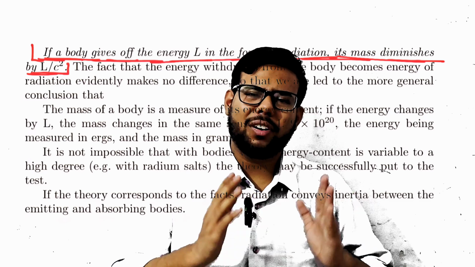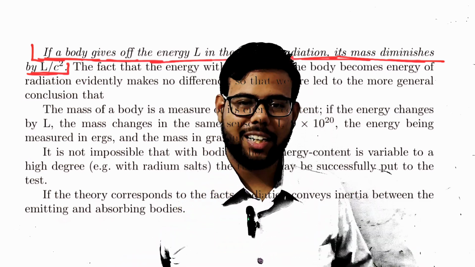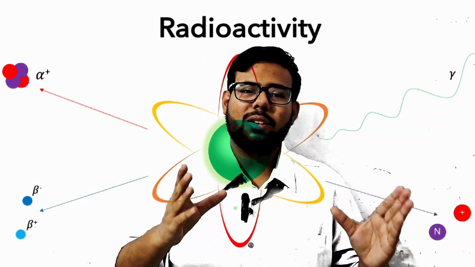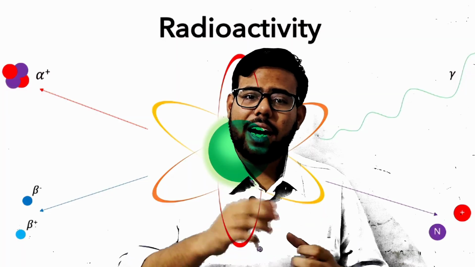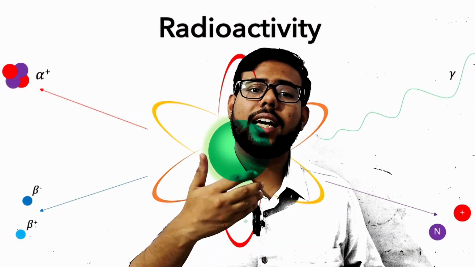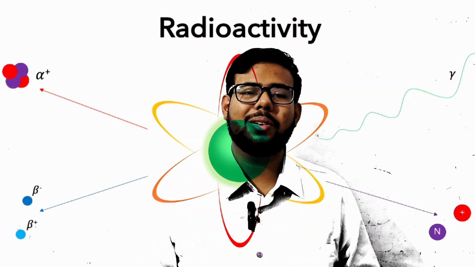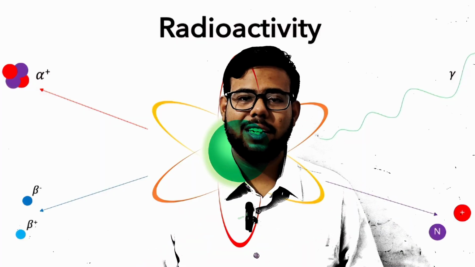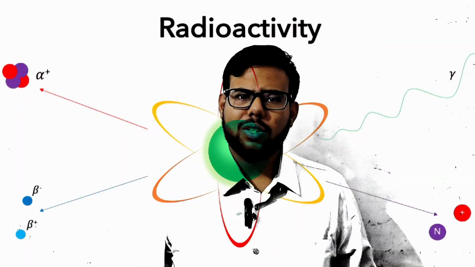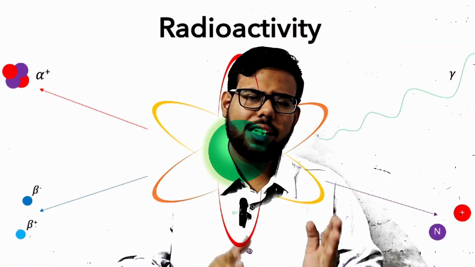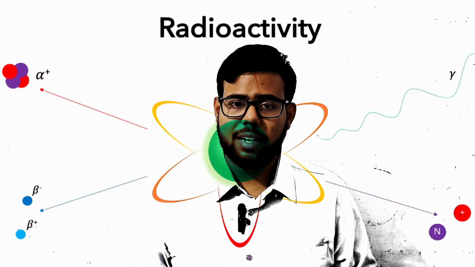And this is exactly what we calculate in radioactivity, correct? Why? Because in that also we calculate the mass defect, and that mass defect is accounting for the energy, right? Now you understood or not why we get mass defect, right? That is the case. So radioactivity is one of the best ways to understand E is equal to mc square.